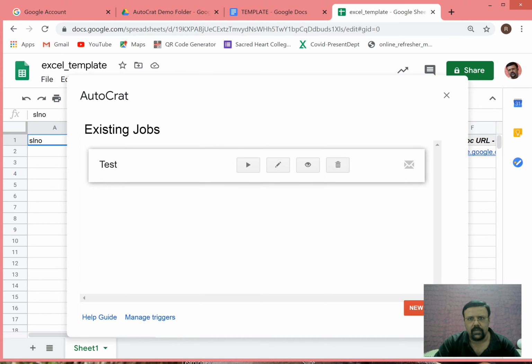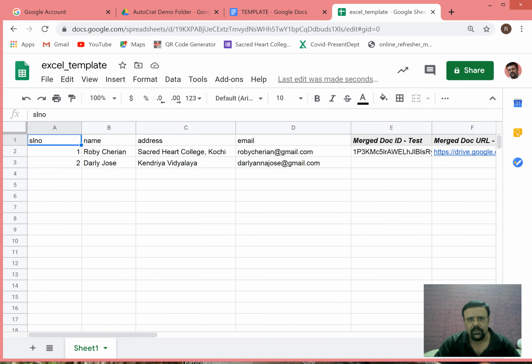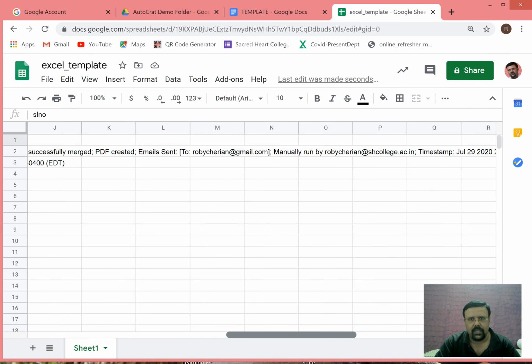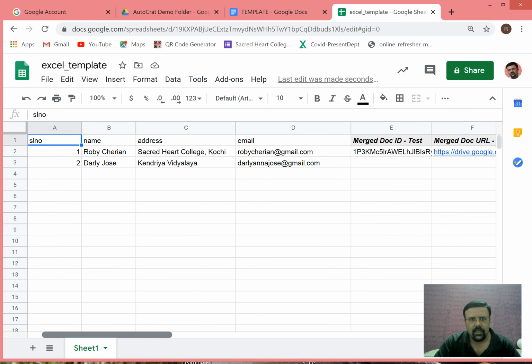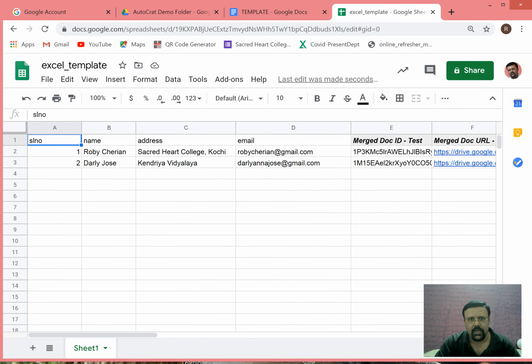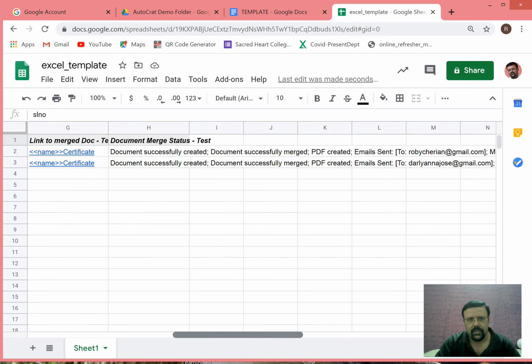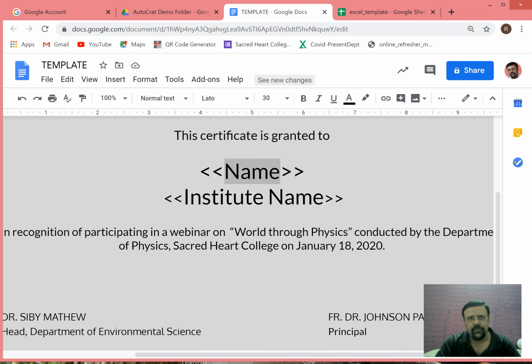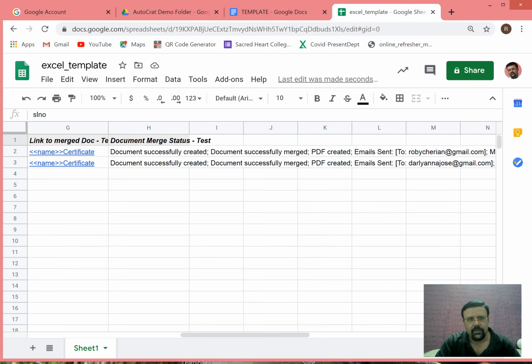Okay, so that was the trigger button. So that is done. You will see that the files are generated here. Both the files have been generated here. So the trigger is done, and you will see that earlier we had only till column D. Now E and F are generated, and it says that the document was successfully sent to. See, you can see that it is sent to Robicharayan, the first name as per the Excel, and the second one is sent to Darley Jones.